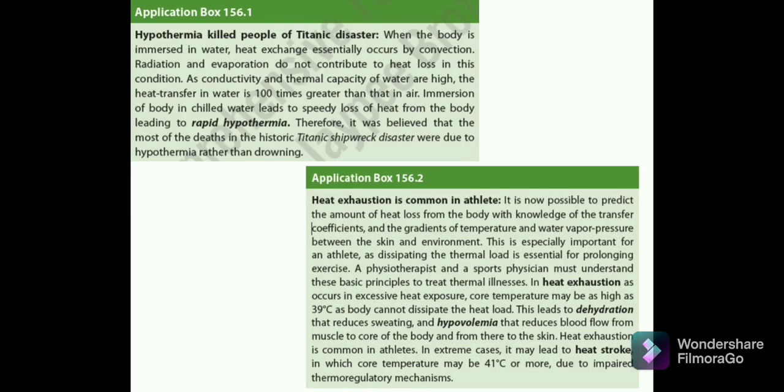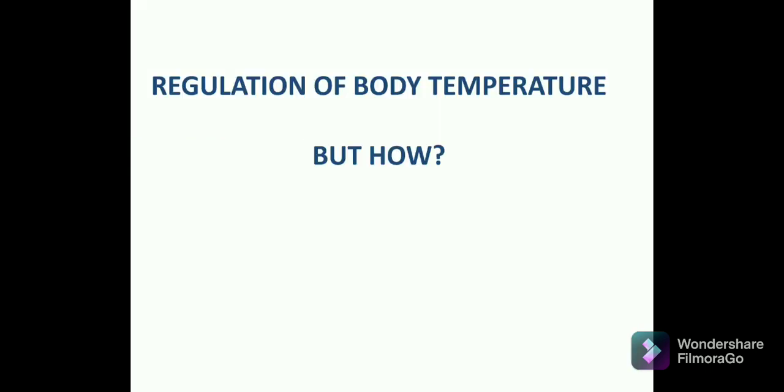Then comes heat exhaustion, which is common in athletes. Suppose there is an athlete running a marathon. What is happening? There is a much higher chance that he might be prone to heat exhaustion. It is now possible to predict the amount of heat loss from the body with knowledge of the transfer coefficient. These people are much more prone to dehydration and hypovolemia.